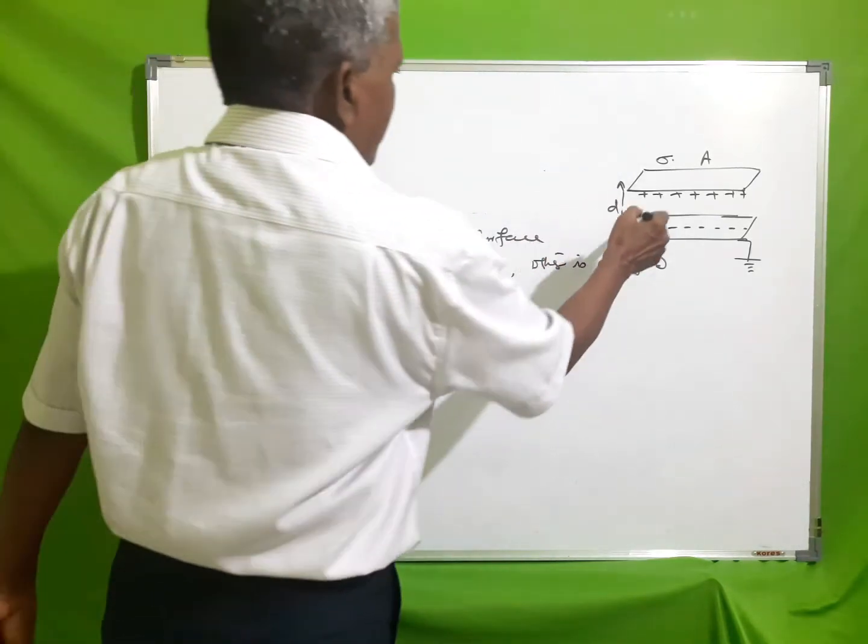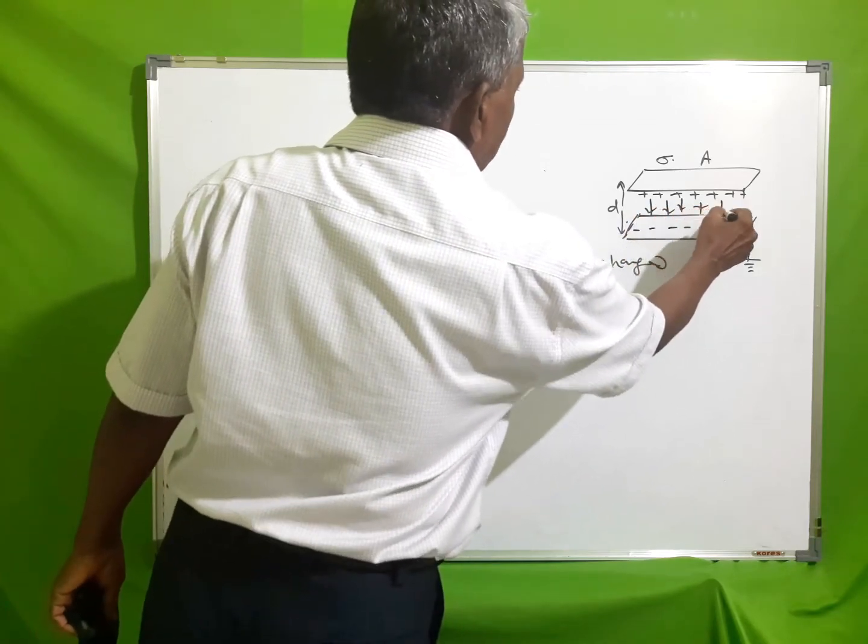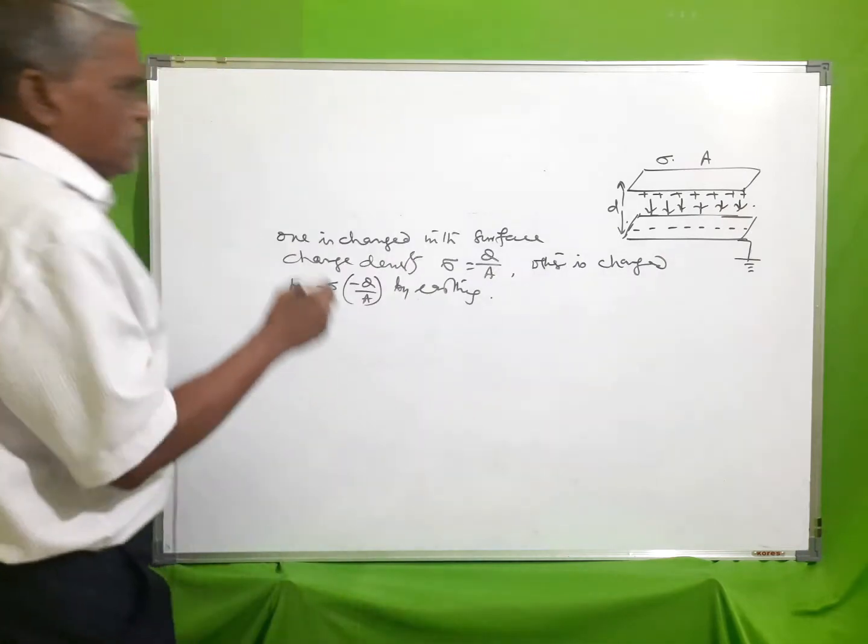The electric field inside is directed away from the positive plate towards the negative plate.